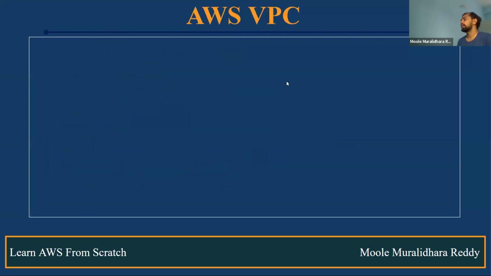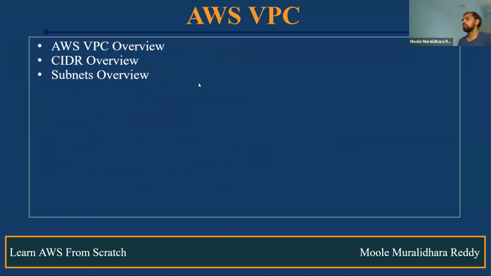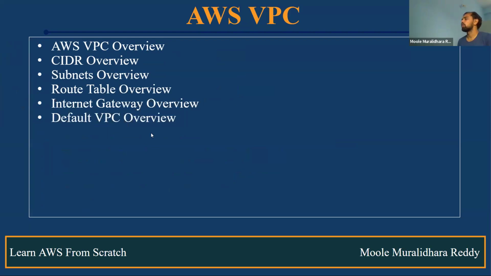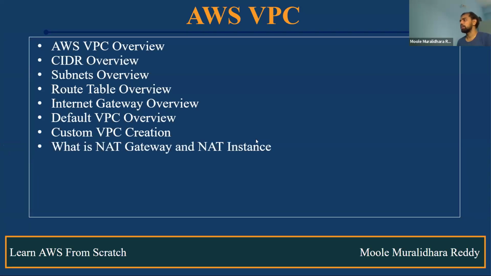Fine. And next, one of the most important topics: VPC. What is VPC? What is the CIDR, overview and subnets, route tables, internet gateway, and also we discuss the default VPC, what options are available, and also how we create a custom VPC similar to real time. What is the NAT gateway and NAT instance?